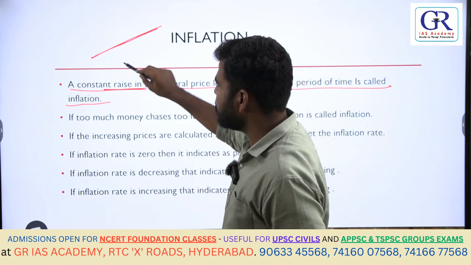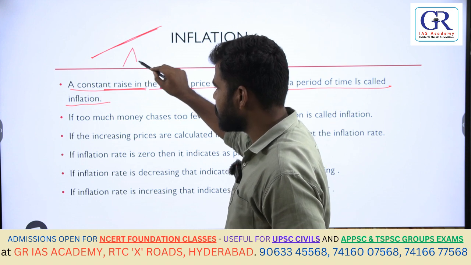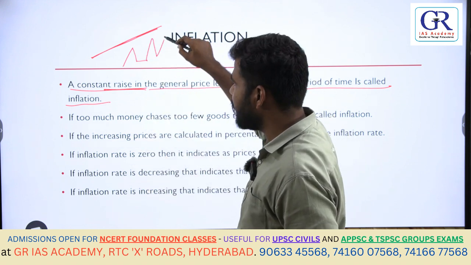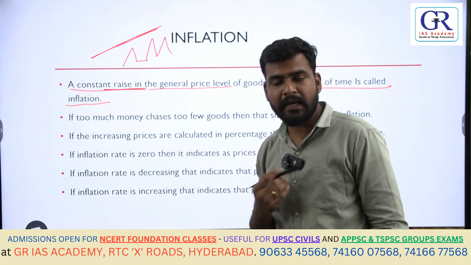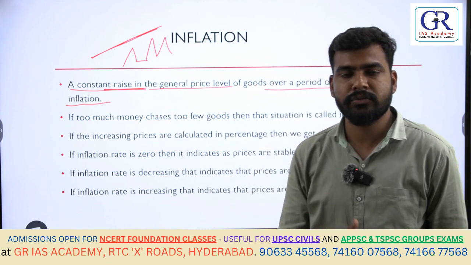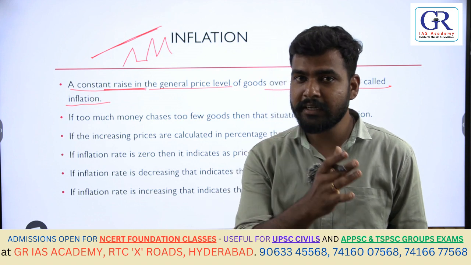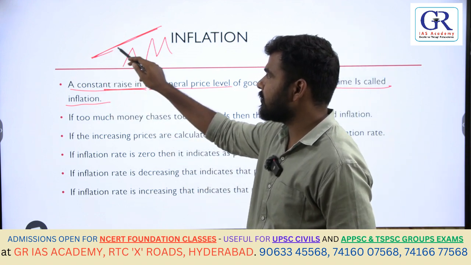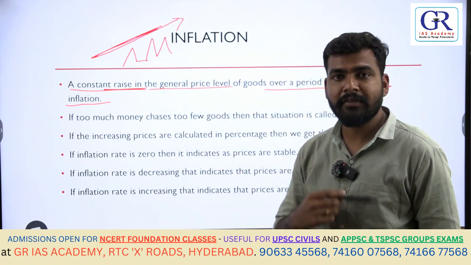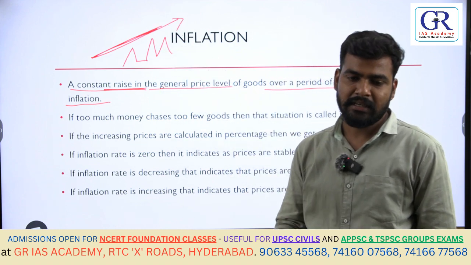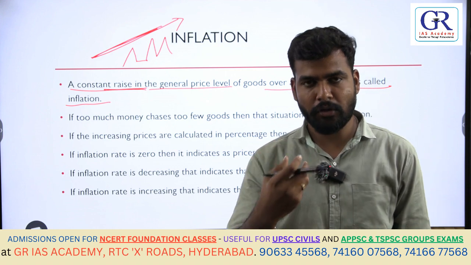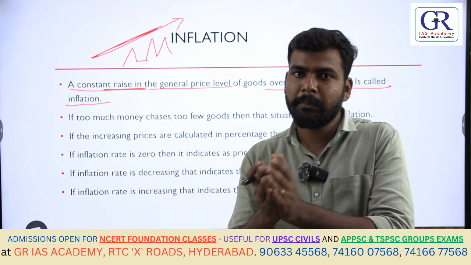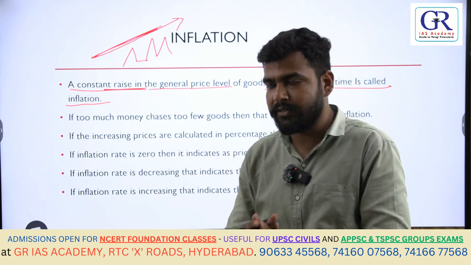See, if the prices are increasing like this and decreasing the next day, and some days they are neutral and again increasing, decreasing, increasing, if it is going like this, then we will not call that situation inflation. Inflation means constant rise, and continuously the prices should be increasing. Then we call that situation inflation. Simply put, in common language we can say prices rise, a hike of the prices, or price rise is called inflation.